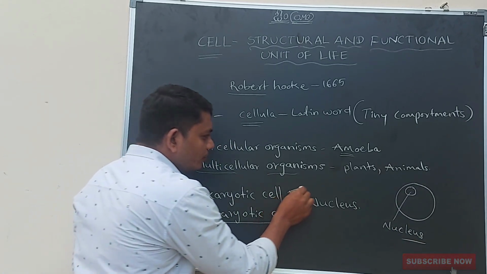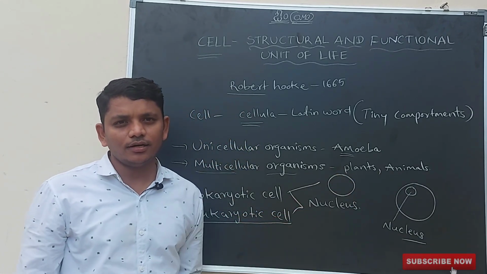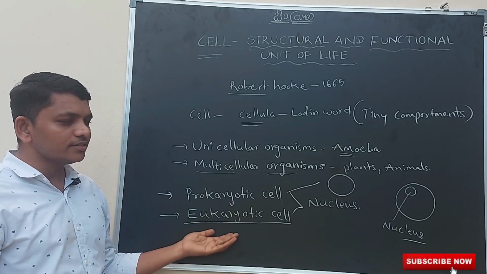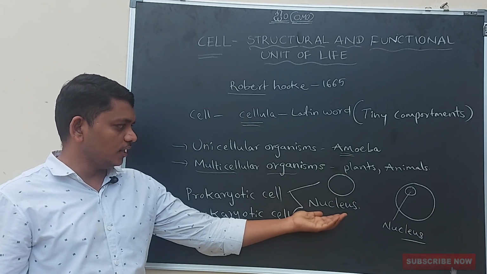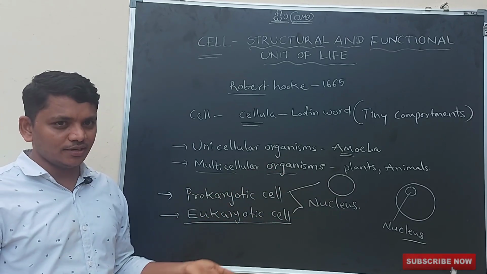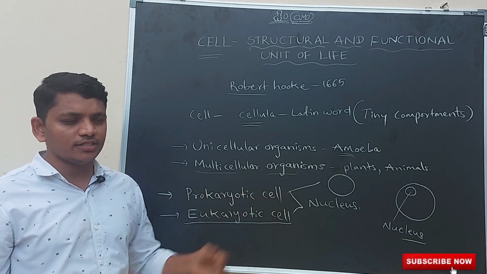If there is no nucleus in the cell, that is called a prokaryotic cell. Here we are classifying the cells on the basis of the presence of the nucleus.